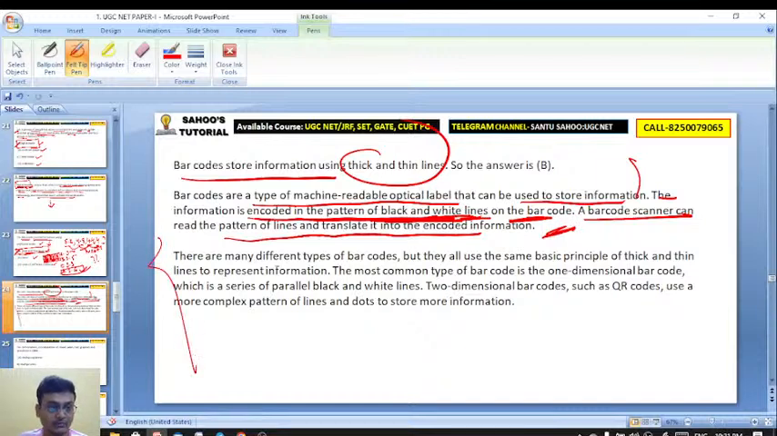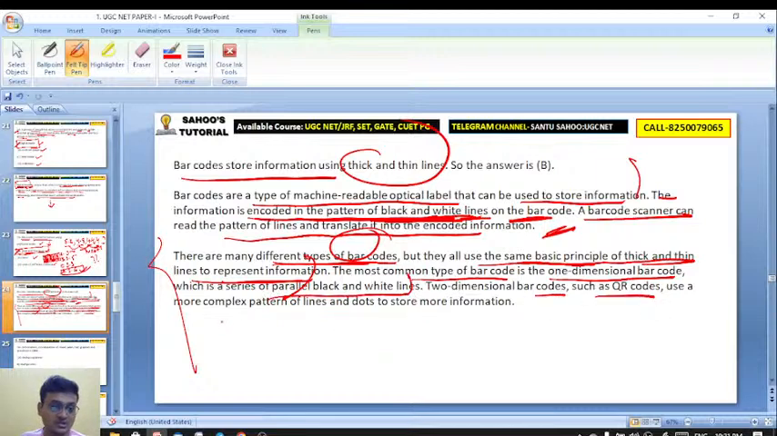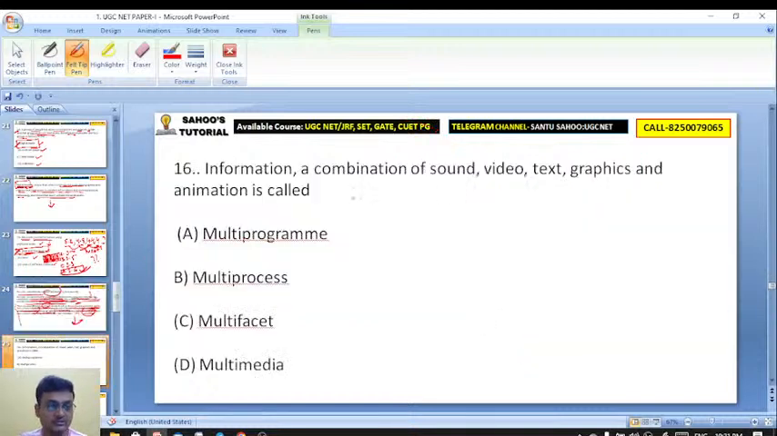There are many different types of barcodes, but basically they all use the same principle of thick and thin lines to represent information. The most common type of barcode is the one dimensional barcode, which is a series of parallel black and white lines. Two dimensional barcodes such as QR codes are also available.